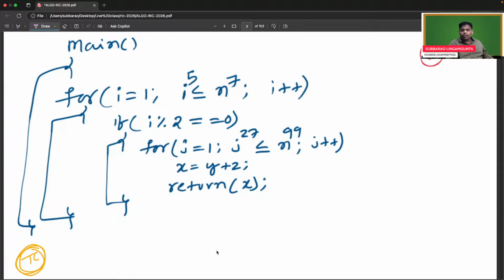For i equals 1, i power 5 less than or equal to n power 7, i plus plus. If i modulo 2 is equal to 0, for j equals 1, j power 27 less than or equal to n power 99, j plus plus, x equals y plus z. Return x. Can you find out what is the time complexity of this program?